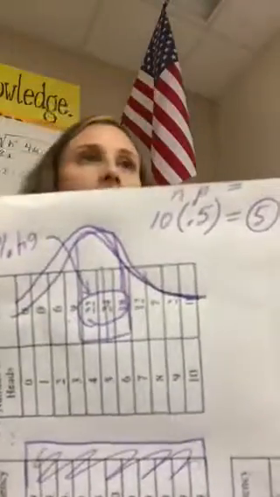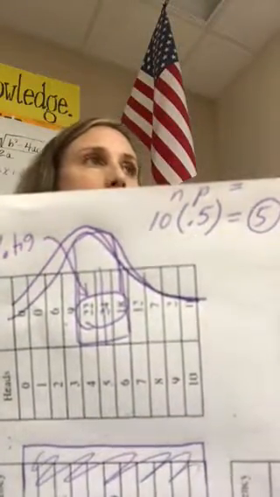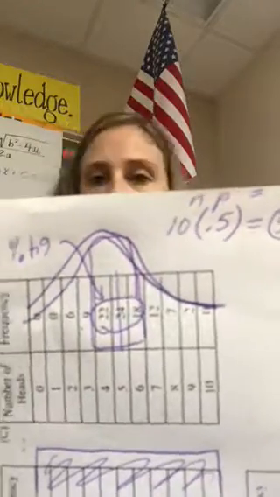So 64% of the trials got the middle-ish part. And that kind of reminds me of this 68, 95, 99.7 rule. And this is another reason why I really like C, and I'd be right to like it because that one is correct.